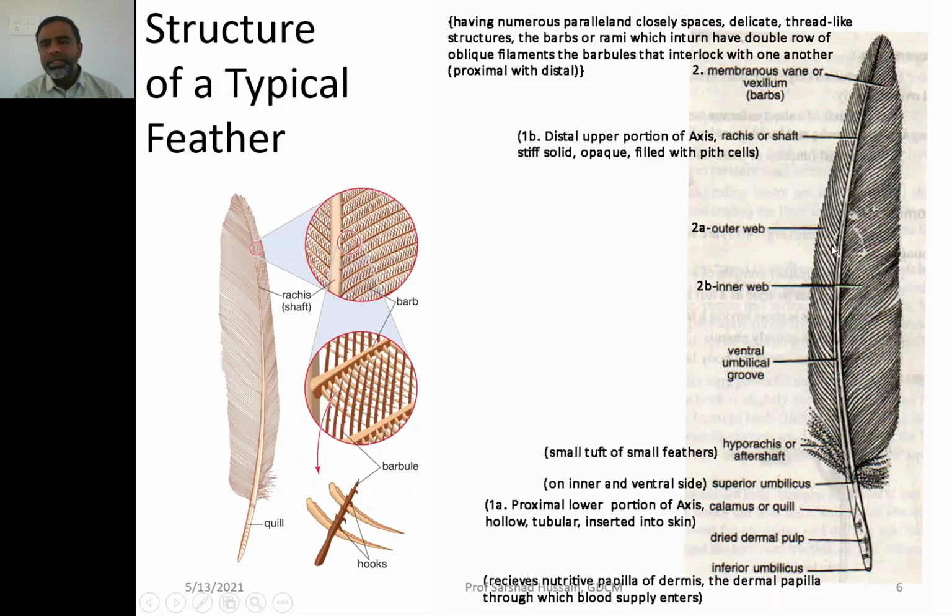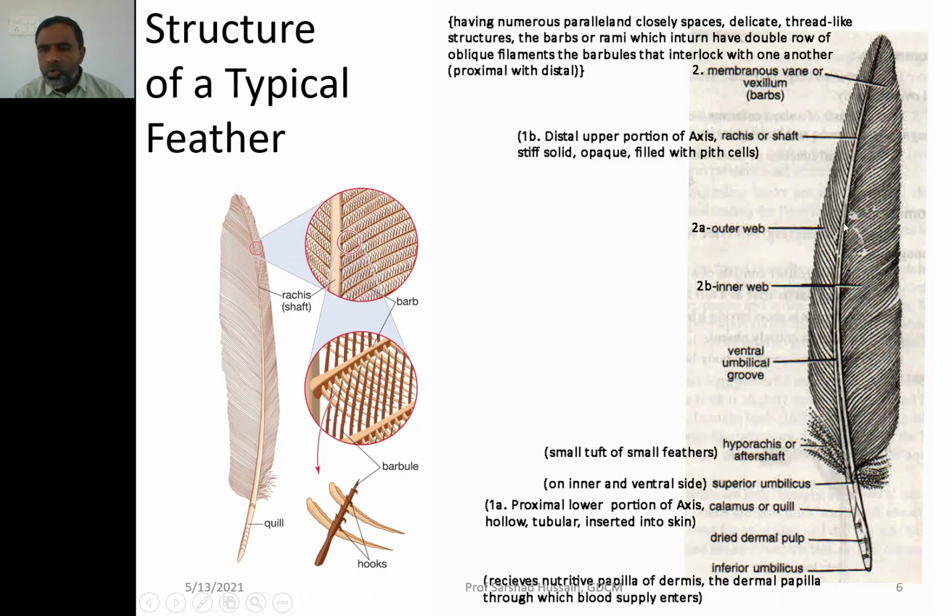The outer vein is the vein when the feathers are closed on the body, not spread apart. The side of the vein which is away from the body is called the outer web, and the vein which is near to the body is called the inner web.